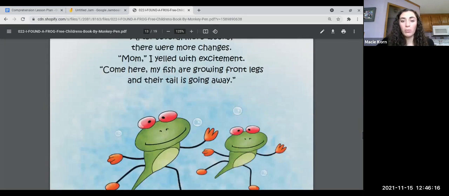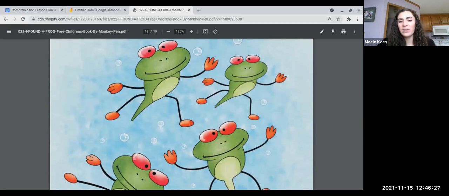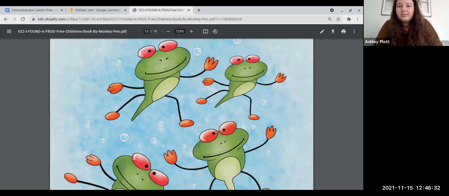After several weeks, there were more changes. Mom, I yelled with excitement. Come here, my fish are growing front legs, and their tail is going away. So if they're now starting to get front legs, what do you think they had first? Back legs. Exactly. Yeah, very good.